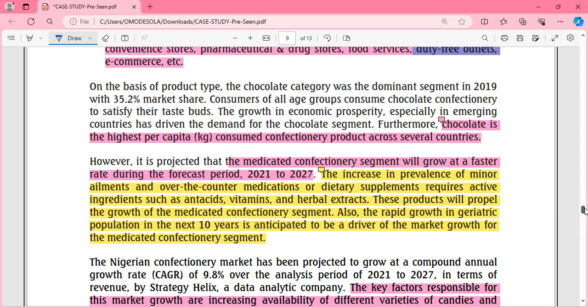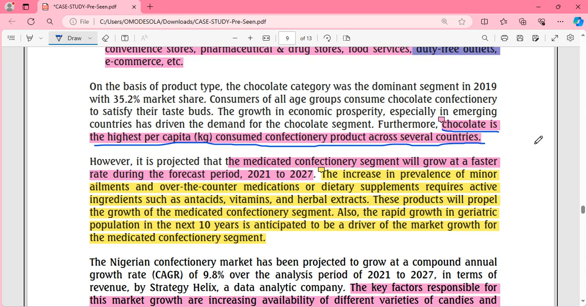They're still telling us now that chocolate is doing well. In fact, Spicy made the best decision to choose to focus on chocolate, because chocolate is doing well. They even told us that chocolate has the highest per capita kg consumed among confectionery products across several countries. They also told us that Spicy does not joke with quality.